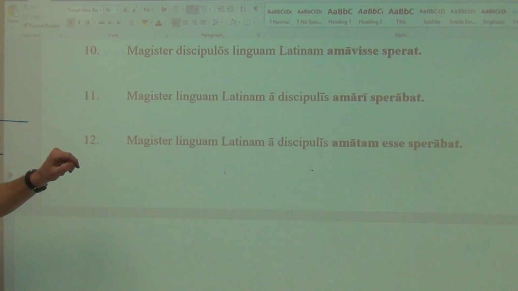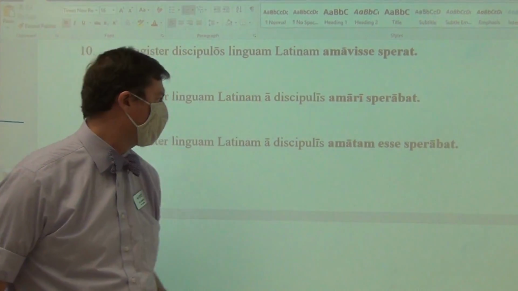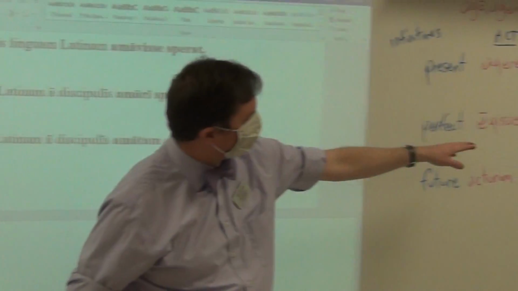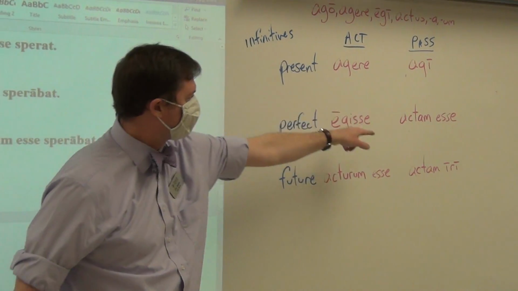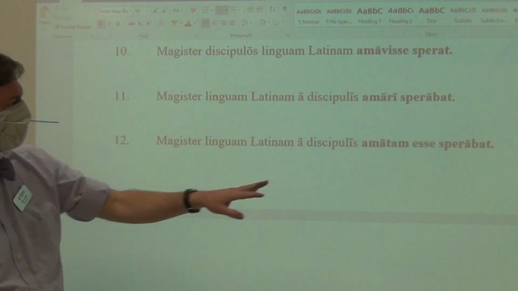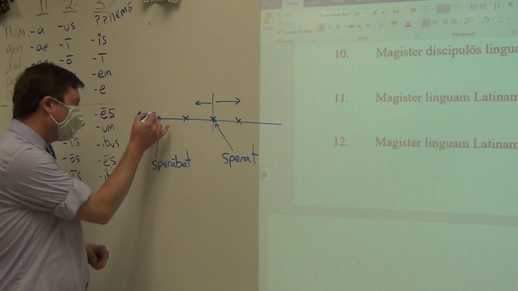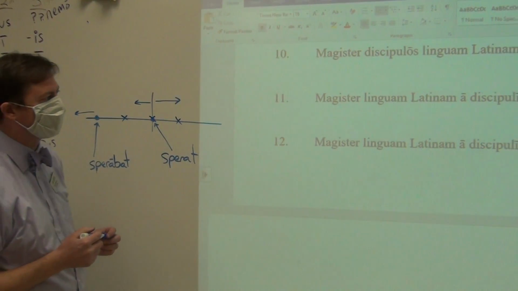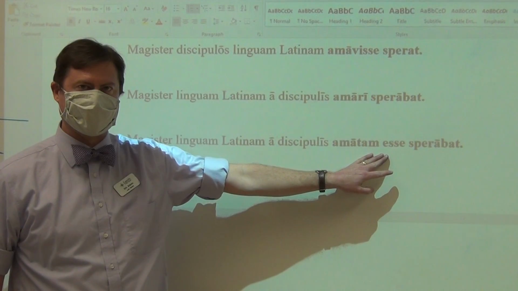And then finally, 12, the teacher sperabat. We are starting off in the past. Hoped, was hoping. Our infinitive is amatam esse, the perfect passive participle plus esse, making for a perfect passive verb. Perfect, before. Perfect infinitive is the action before. The teacher hoped that the Latin language, if we're starting off in the past, the only way to go before the past is to go to the past past, and in English that is had. So therefore, the teacher hoped that the Latin language had been loved by the students.